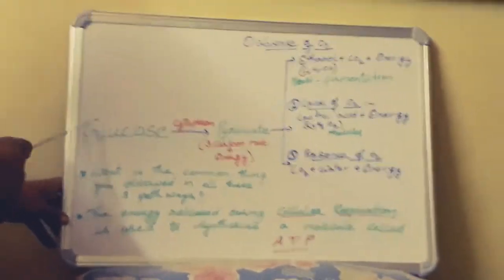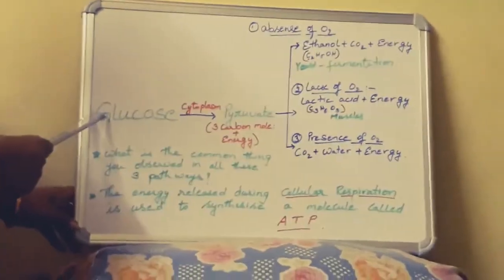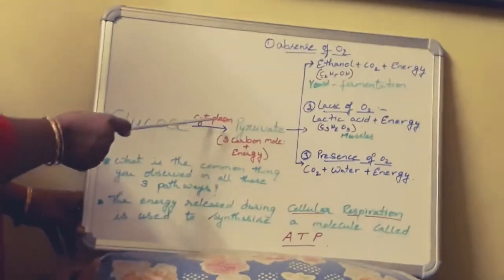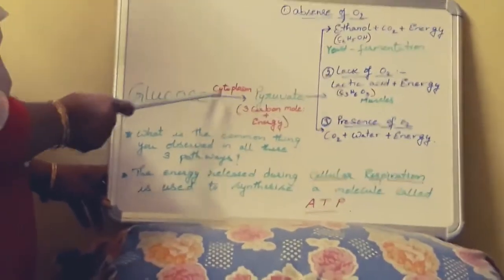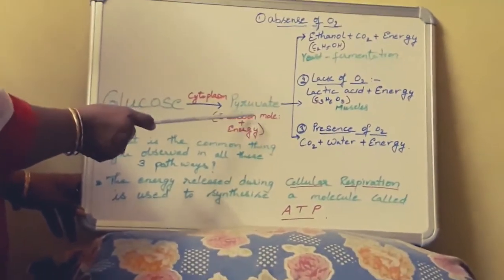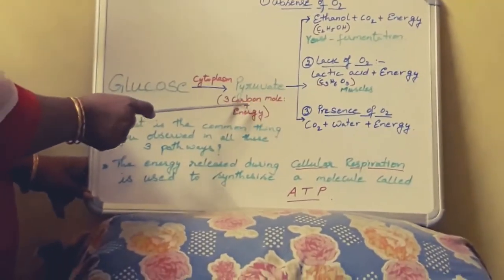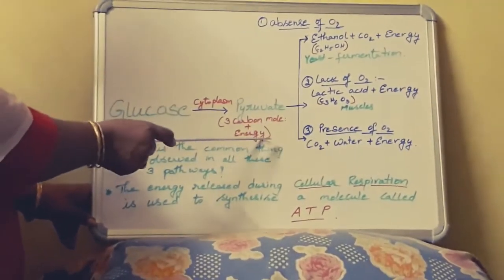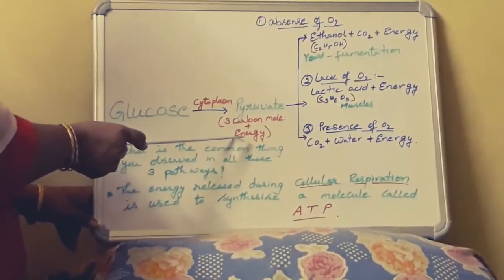So now let us come back here. Glucose, which is present in our cell, that is in our cytoplasm, will first be converted into pyruvate. Pyruvate is a 3-carbon molecule. So even for this process we require energy.